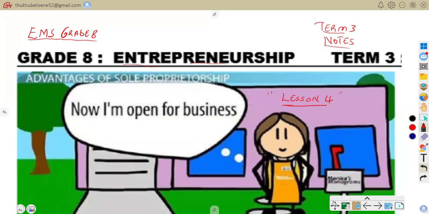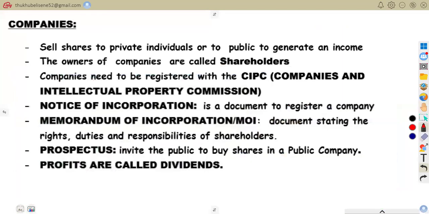Without wasting much time, let's quickly go to the topic of the day. Here we are going to talk about companies as a form of business ownership. Remember our previous presentation, we did close corporation, we did partnership, we also did sole trader or sole proprietorship. So in today's presentation, we are on companies.